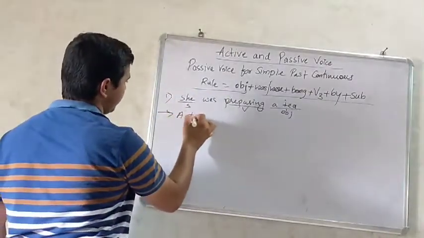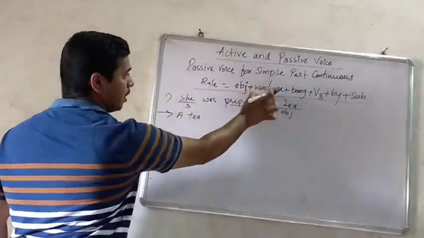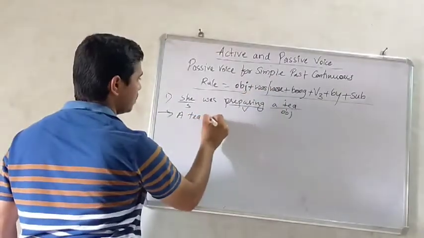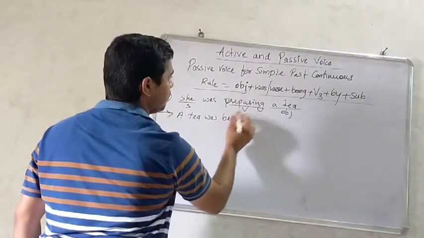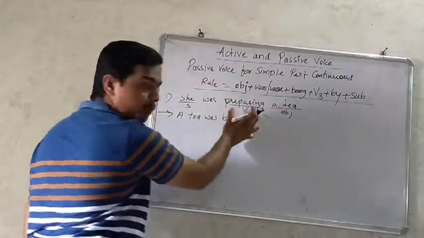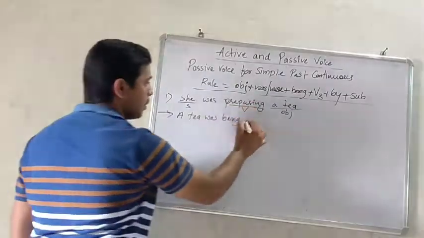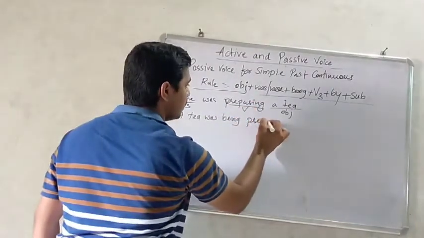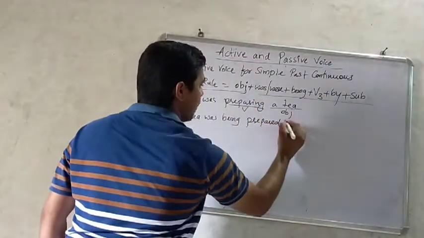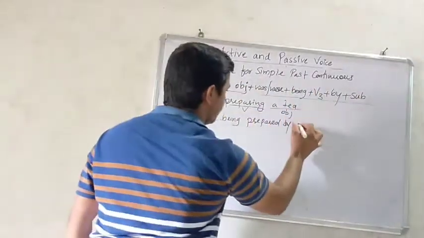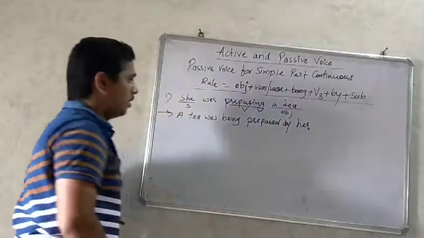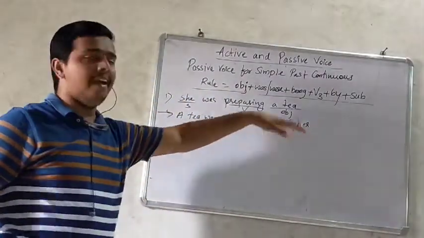A tea was being, plus third form of preparing, that is prepared, plus by plus subject, that is she changes into her. A tea was being prepared by her.